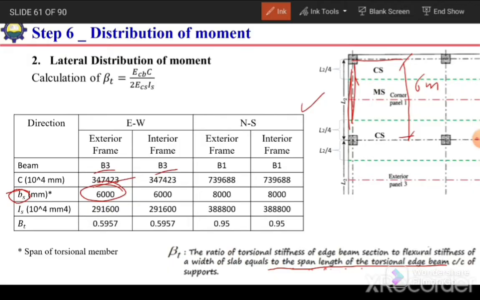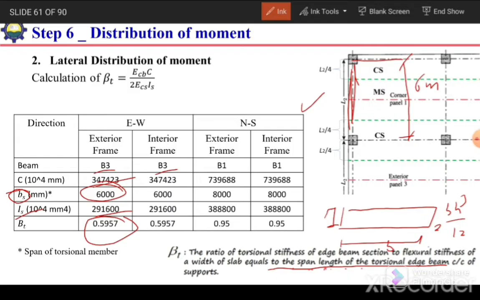Okay, so once we have this b value, and we also have the h value, we can easily calculate bh cubed over 12 as the second moment of area. So we have the second moment of area. Now we just need to take the ratio by using this C over 2Is. So it comes out to be 0.5957 for B3 in the east-west direction. Similarly, we can also do the calculations for the north-south direction.